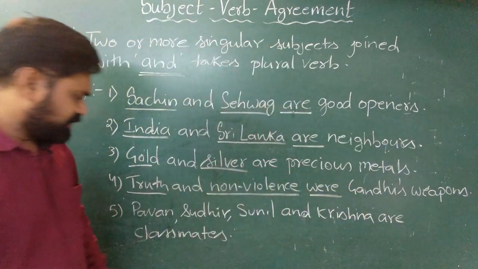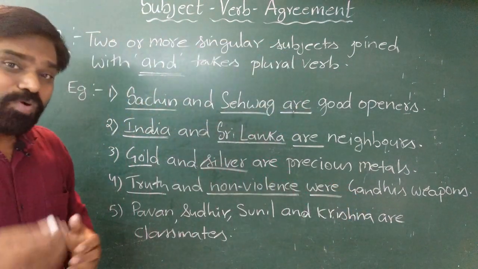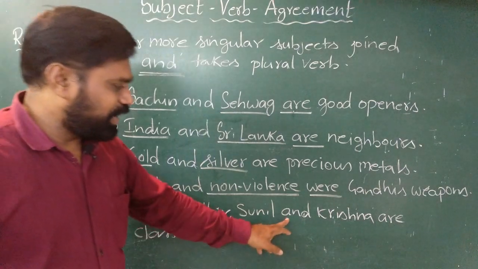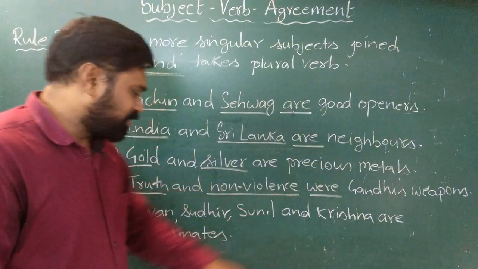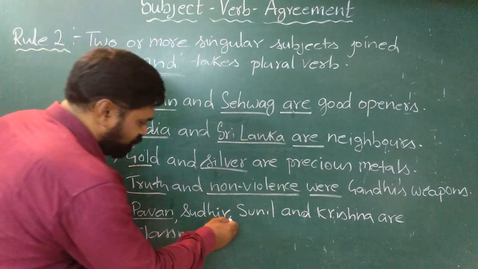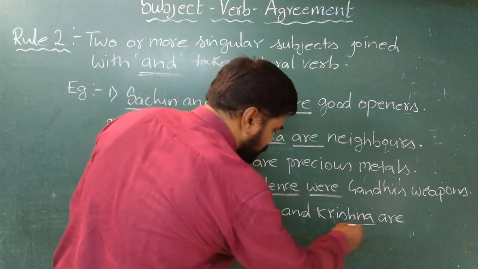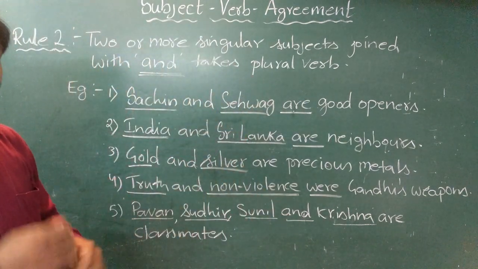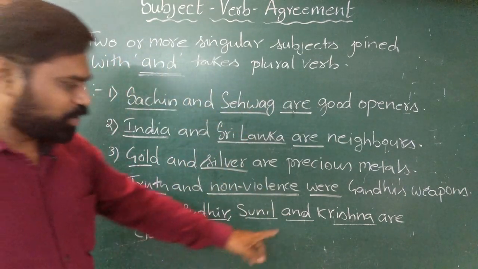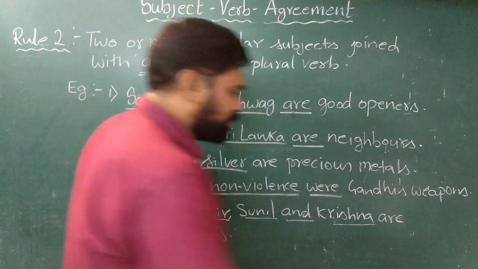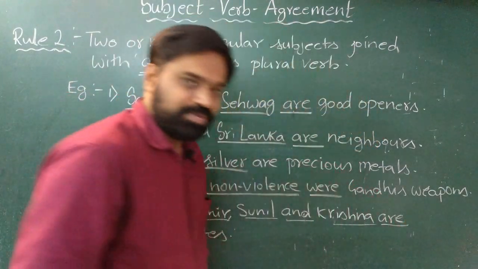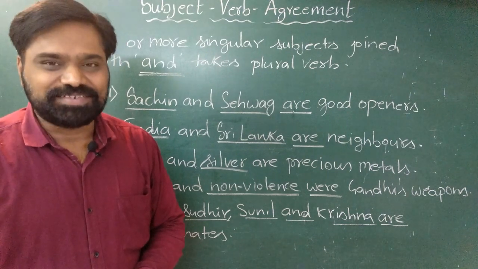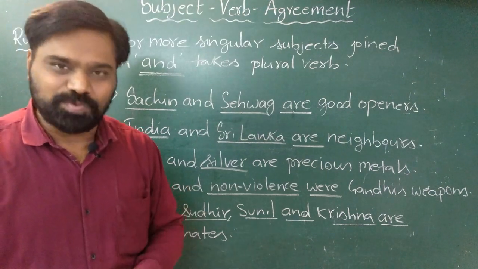See the last sentence. Here, I have taken more than two subjects. Pavan, Sudhir, Sunil and Krishna. Here almost four subjects are there. Four subjects and they are all joined together by and. So if two or more singular subjects are joined by and, we take a plural verb. So that is as simple as that. Let us see the next rule.